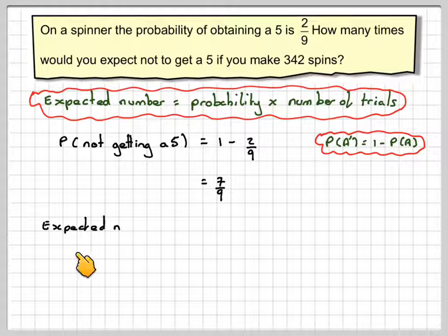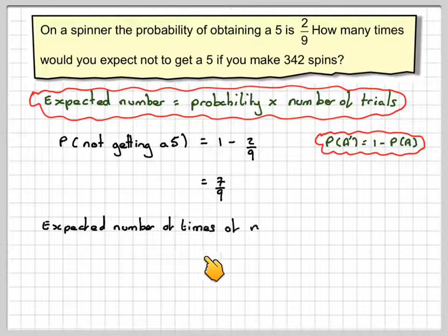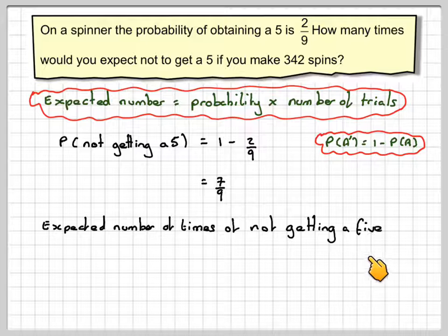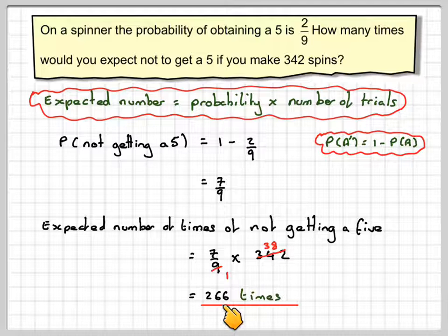And therefore the expected number of times of not getting a 5 will be equal to the probability of not getting a 5, which is 7/9, times the total number of trials or total number of spins, which is 342. 9 goes into 342 38 times, and then 7 times 38 is 266 times.